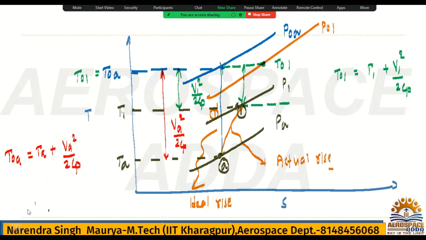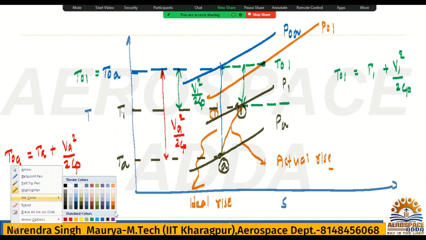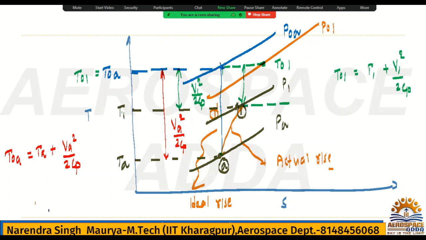One more part here I need to add because I missed that part. See, this is the P1. So related to the P1 point, this is 1 and this is the 1 dash. Now if I say isentropic total temperature, where is the total temperature? So we'll go for the total pressure line. This P01 is the total pressure line. If you draw it here, then it will give this point. So this will be the total temperature T01, but it will be dash.